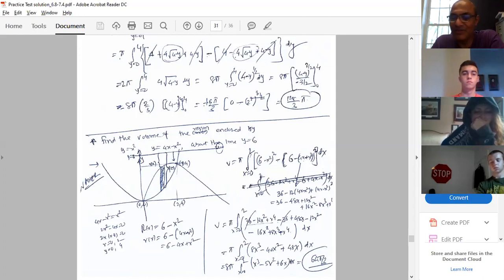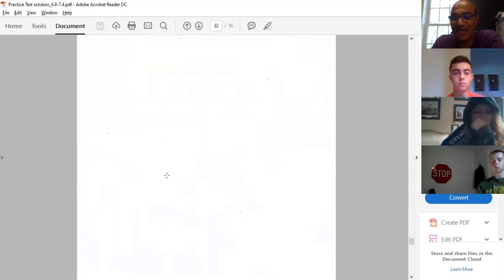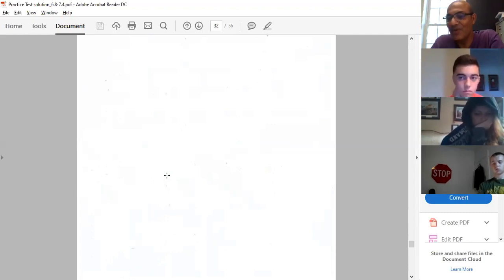I solved this by the washer method. You can use the shell method. Let's try the shell method. The strip is the same, and you are not dividing your region, so just one integral in both methods, shell and disk, or shell and washer, whatever it may be. So that is the end of the disk, washer and shell method. The most important part from my side is over. Now it's just up to you to go through all of this again and again and get good command over these articles.